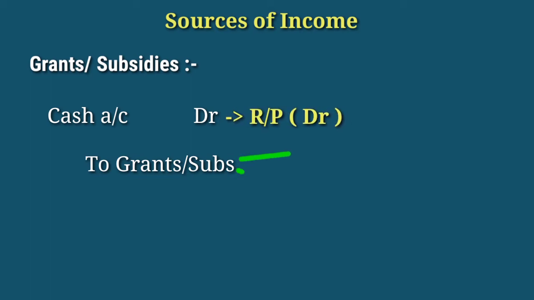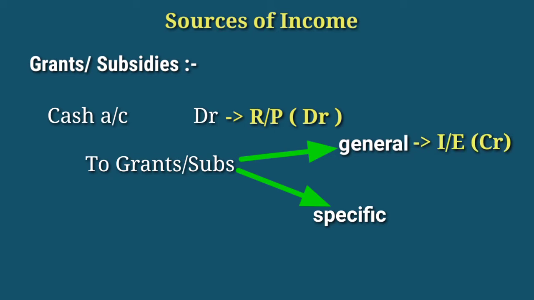The grants or subsidies may be for general purpose or for specific purpose. If it is for general purpose, we will credit it in the income and expenditure account. Or if it is for specific purpose, we will show it in the liability side of the balance sheet.